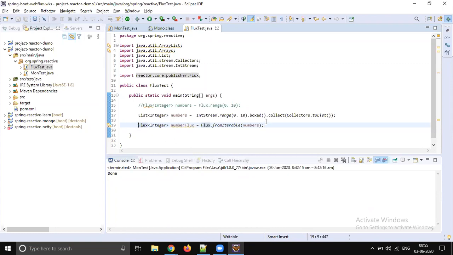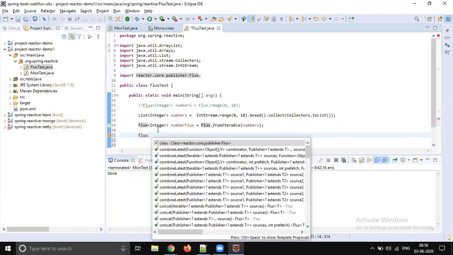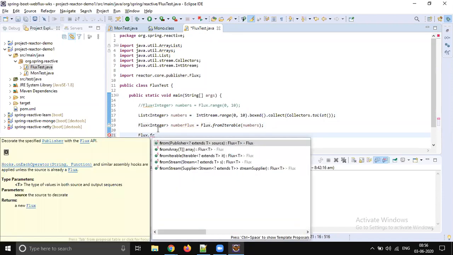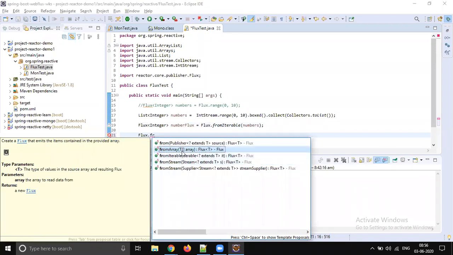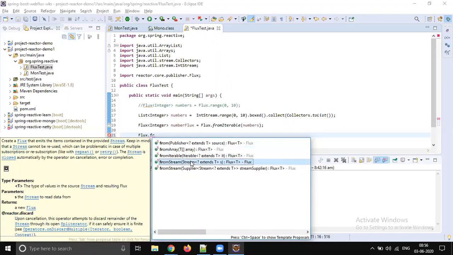Okay, and it is also possible to convert a stream to Flux. So you no need to do all these things if you have a stream handy. We have methods like fromStream and fromArray. If you have an array handy, you can convert it into Flux directly. If you have a stream handy, you can directly convert it into Flux.